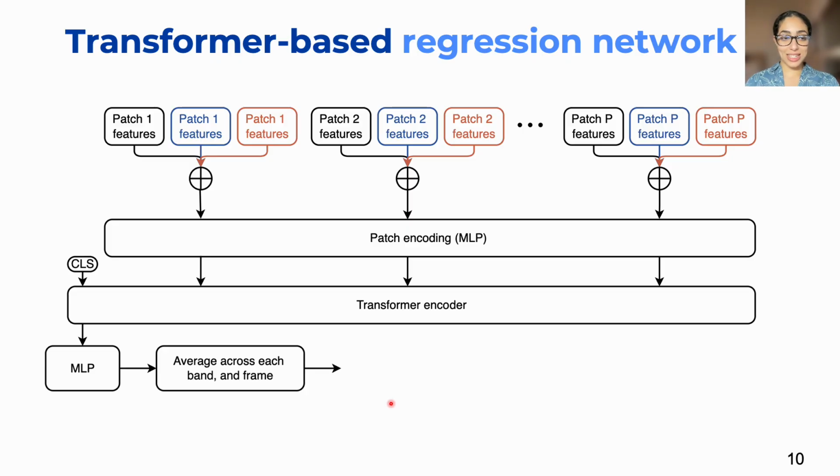One thing that you can see here is that we don't have positional embedding added to the encoded patch. We actually tried that, but it gave us slightly worse results, so we didn't include it. Another thing is that we didn't learn attention between different bands and different frames, just because of the complexity, and we had a smaller time for the challenge, so we couldn't test that yet. But we also know that information across the different bands is similar, so we think it may not bring much information.